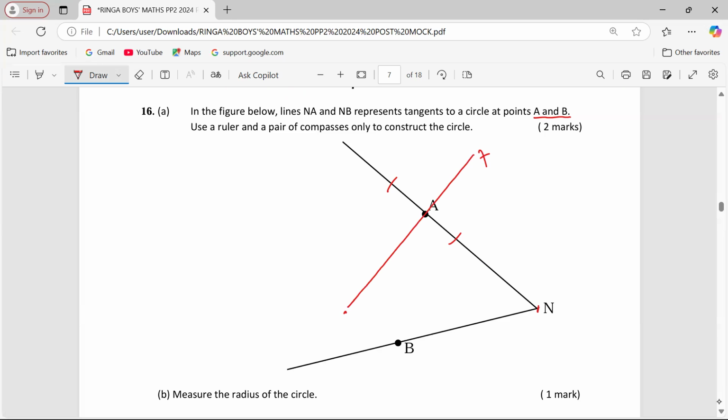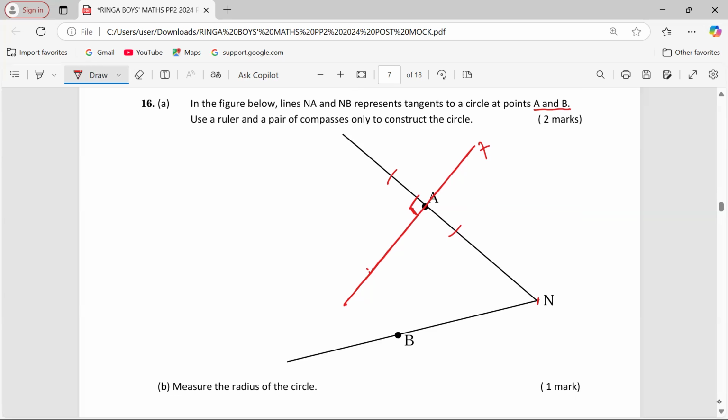This line is the radius of the circle because the radius should be perpendicular to the tangent at a given point.